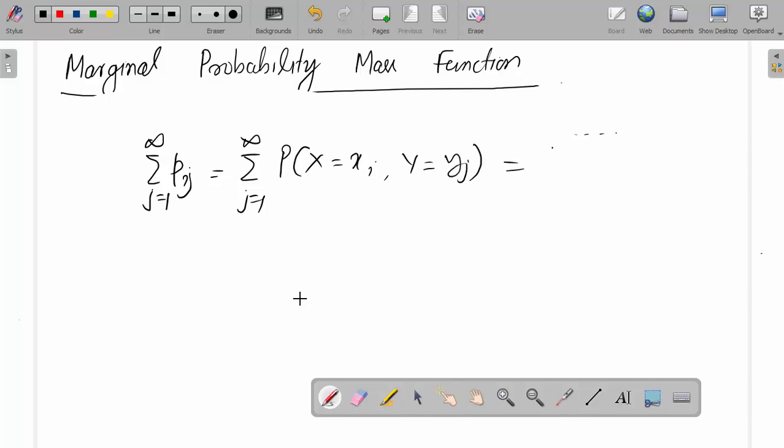This is equal to probability x equal to xi. So this is equal to pi dot. Now the collection of the numbers pi dot is called the marginal probability mass function of the random variable x.